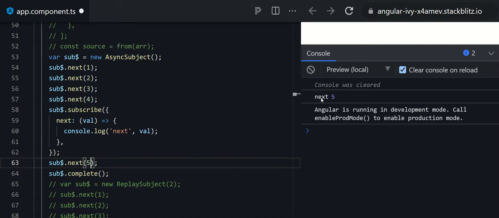So this is actually the subject. There are 4 major types of subject: one is the subject, behavioral subject, async subject, and replay subject.